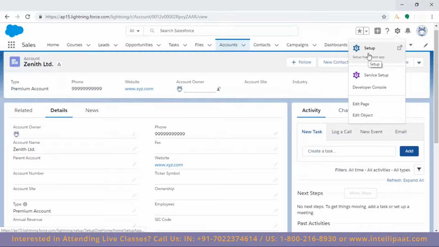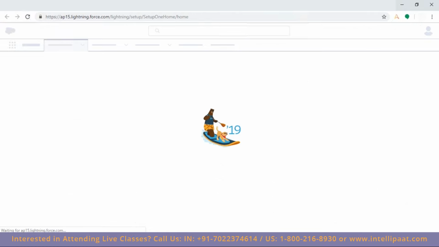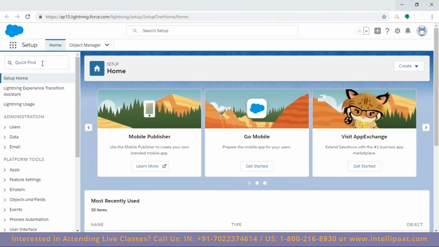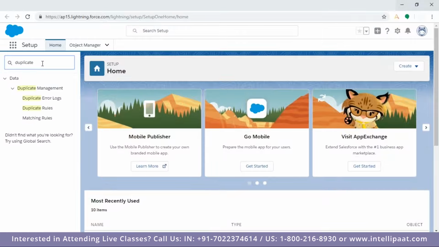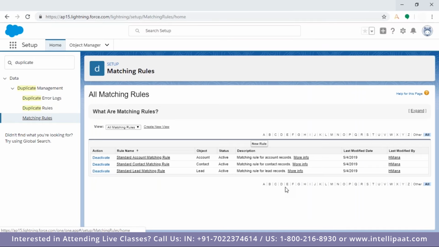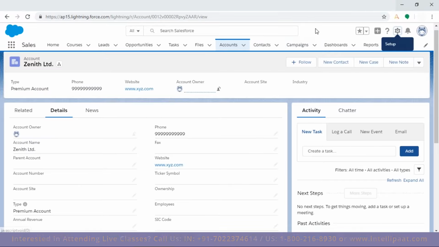This is done by the administrator, nothing to do with the end user. The administrator works in the setup option. That is his place. So we have a duplicate rule here. Salesforce will check these rules, the matching rules, which field and which data to check before saving a new record. Here you can create a new rule. As of now, the rule is not checking for name. So create a new rule that checks the account name. Okay, good, great. So this is possible. What is your next question?